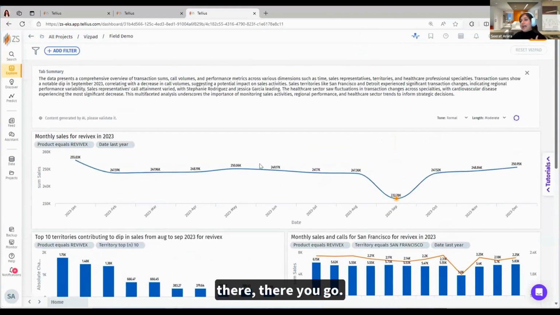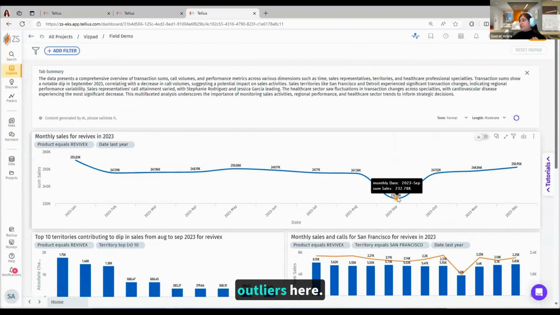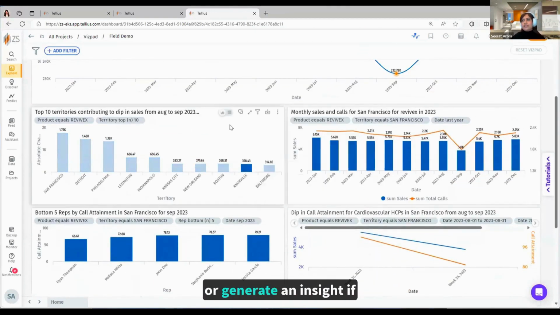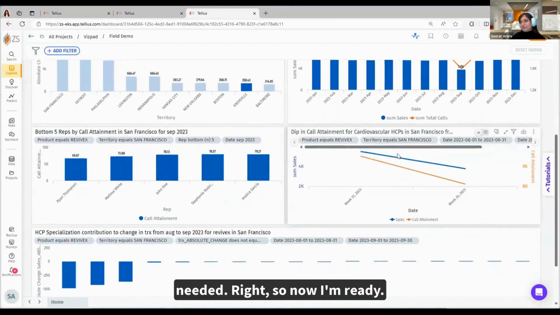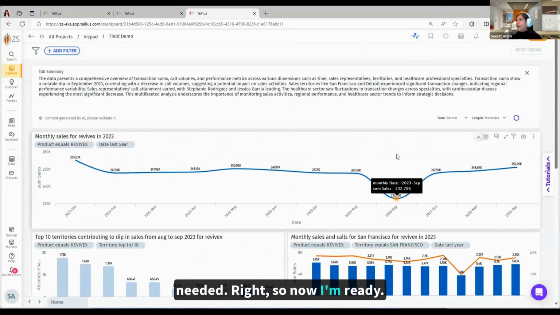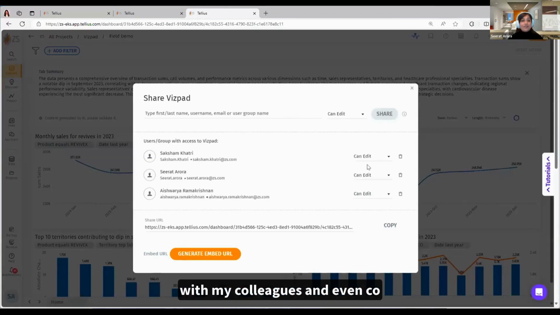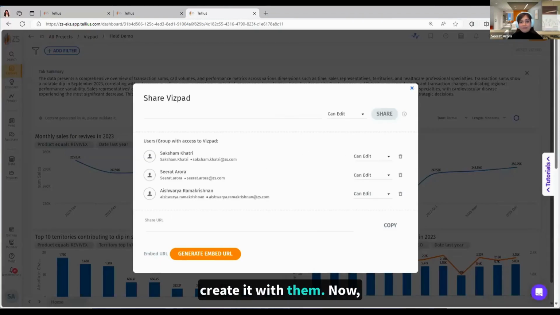There you go. And I can see all my outliers here. I can even drill down on the fly or generate an insight if needed. So now I'm ready. I can quickly share this with my colleagues and even co-create it with them.